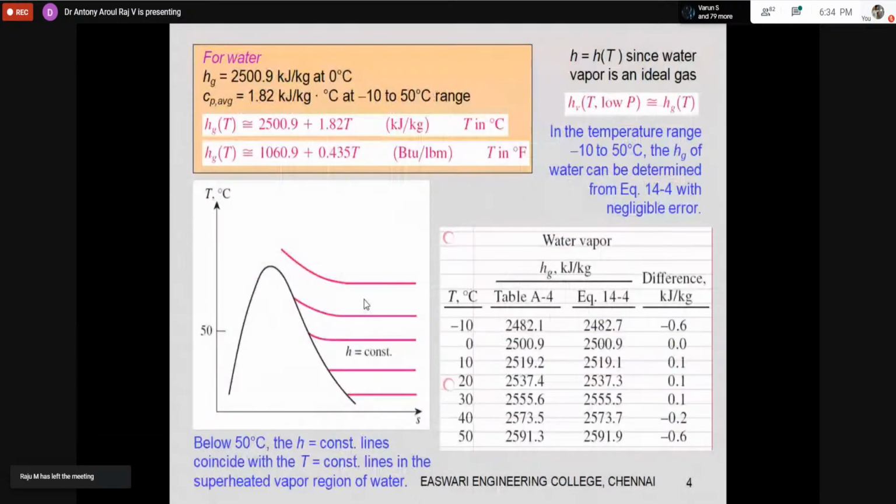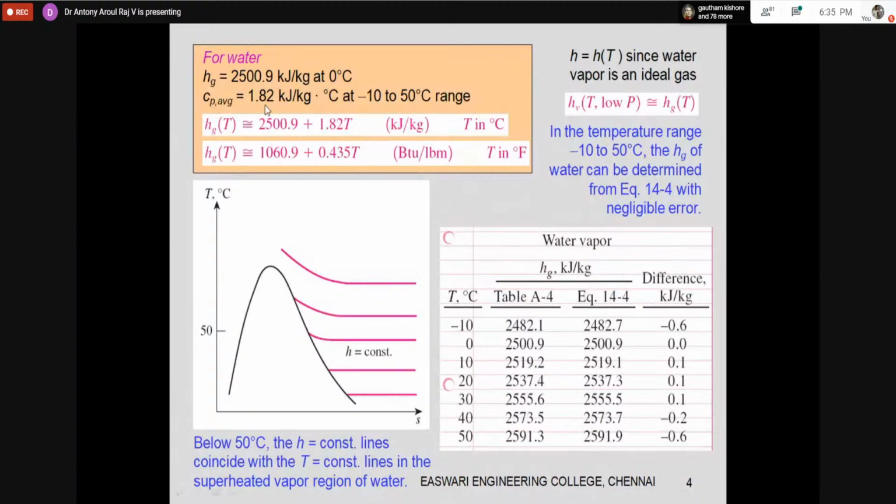About the water vapor present in the air, how do we calculate its enthalpy? We calculate it as h of T, which is the latent heat plus the specific heat into the superheat temperature. The latent heat is taken from 0 degrees centigrade; this is the phase change from liquid to vapor or vapor to liquid.